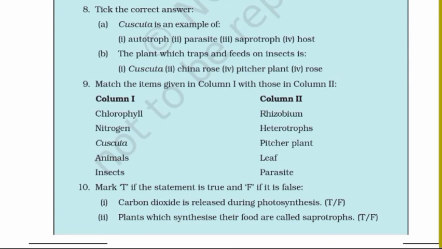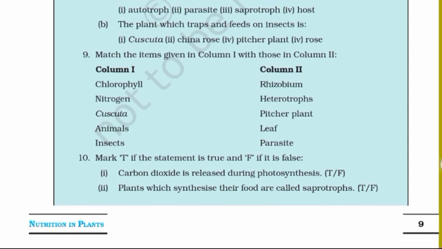9. Match the items given in column 1 with those in column 2. Column 1. Chlorophyll. Nitrogen. Cuscuta. Animals. Insects. Column 2. Rhizobium. Heterotrophs. Pitcher plant. Leaf. Parasite.